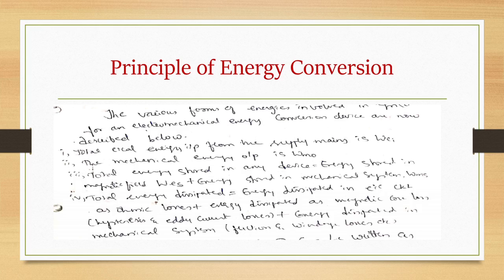So according to equation 1, total electrical energy input is equal to mechanical energy output plus total energy stored plus total energy dissipated. In that, we take total electrical energy input from the supply mains as WEI, mechanical energy output as WMO, total energy stored in any device as energy stored in the magnetic field WES plus energy stored in the mechanical system WMS, and total energy dissipated as ohmic losses plus magnetic core losses plus mechanical losses.